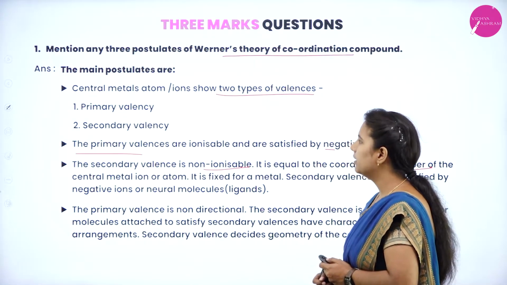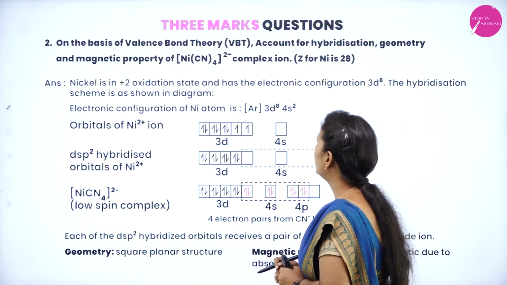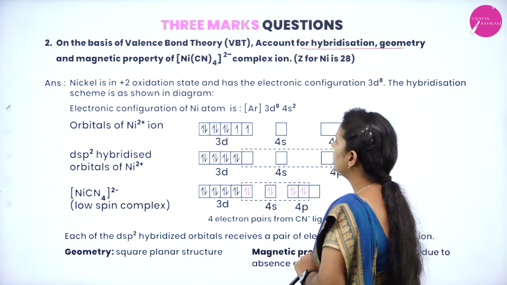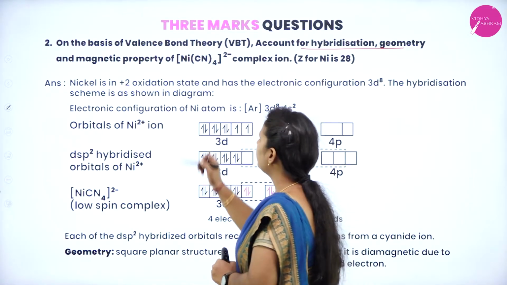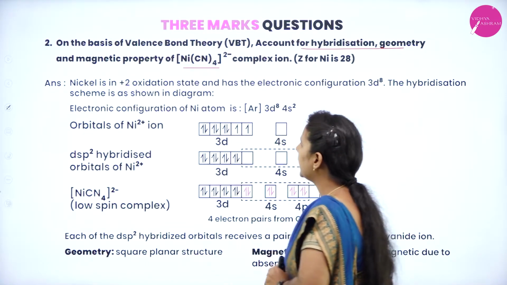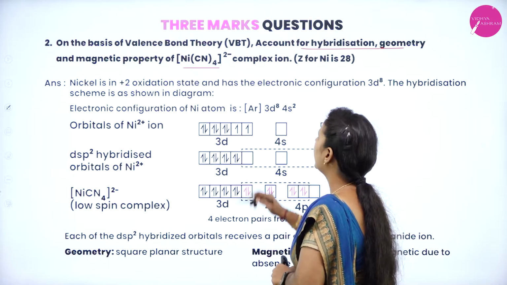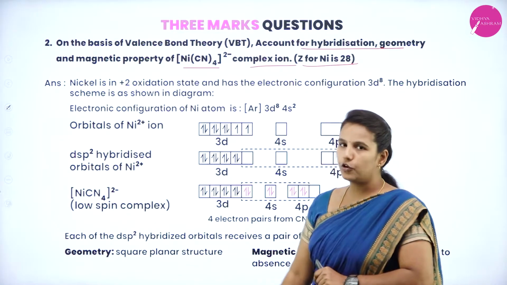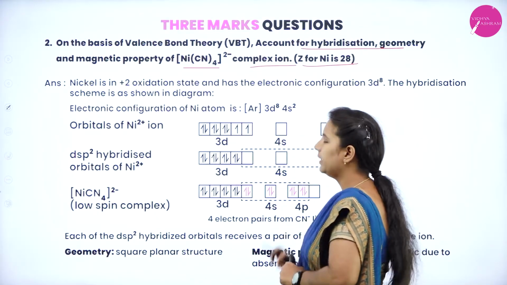Next question. On the basis of valence bond theory, account for the hybridization, geometry and magnetic property of the tetracyanidonickelate 2- ion complex, given that the Z value for nickel is 28.